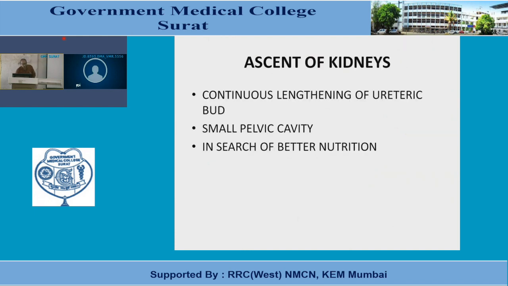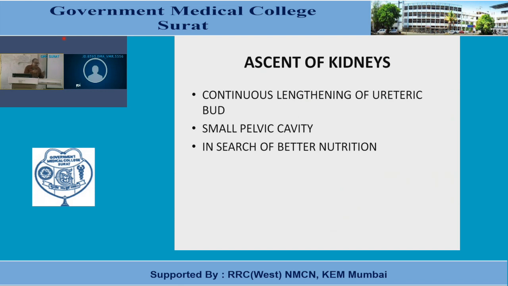Now next point is the ascent of the kidney. As I told, the metanephric kidney derives from the lower part of the nephrogenic cord in the lumbosacral region, actually in the pelvisacral region.